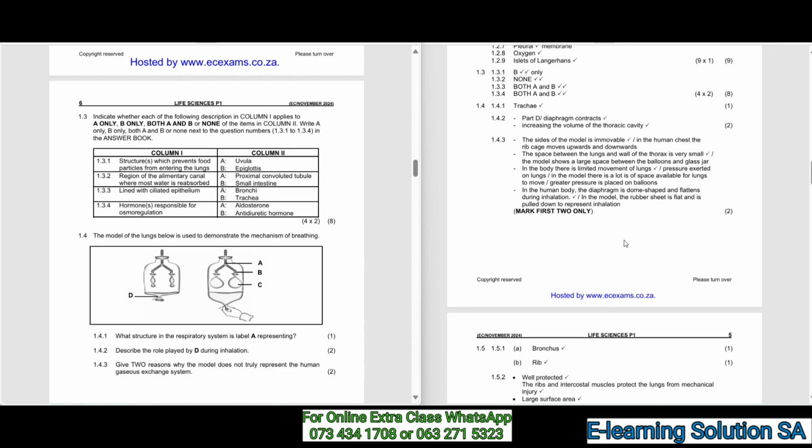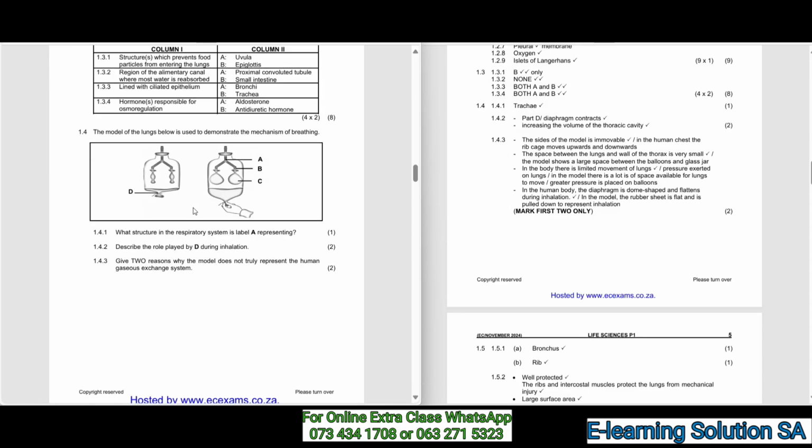1.3.2, region of the alimentary canal where most water is reabsorbed, that's none. So it's neither the proximal convoluted tubule nor the small intestine, so it's none. 1.3.3, lined with ciliated epithelium, that's both A and B, so that's the bronchi and trachea. 1.3.4, hormones responsible for osmoregulation, both A and B, the aldosterone and antidiuretic hormone. So you get 8 marks for that one.